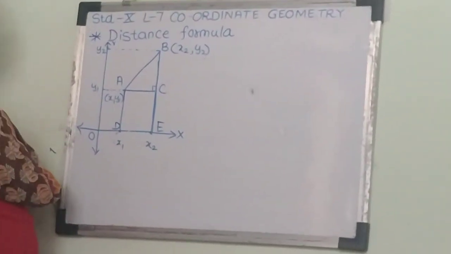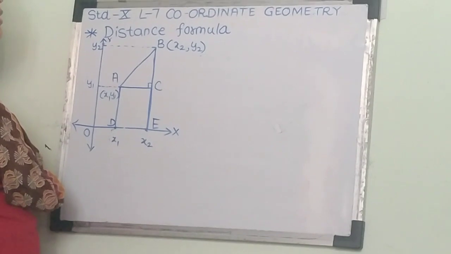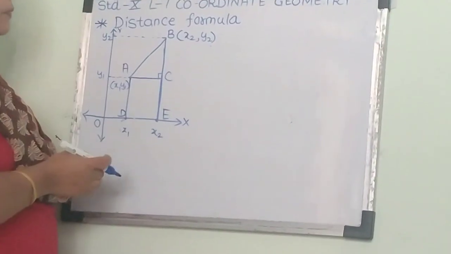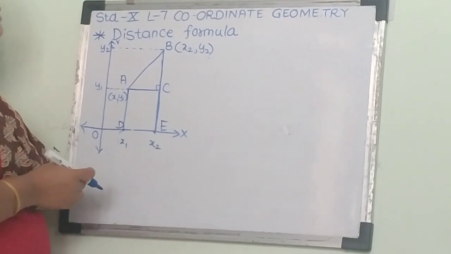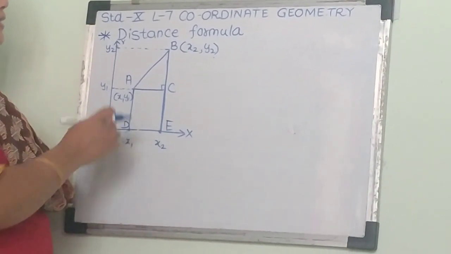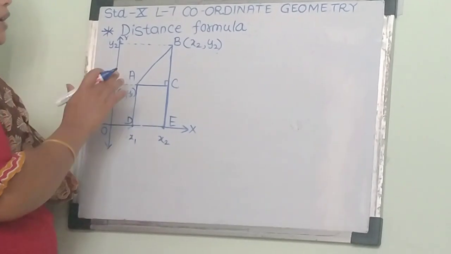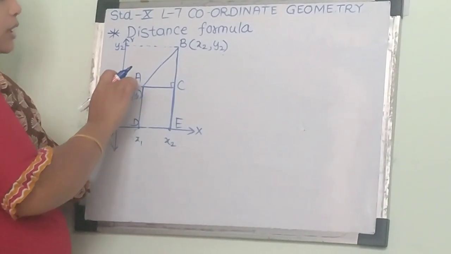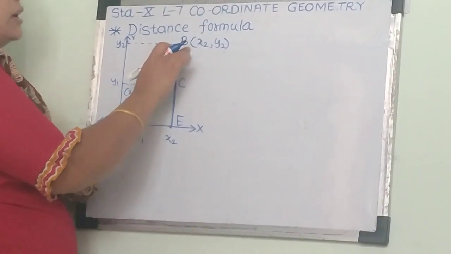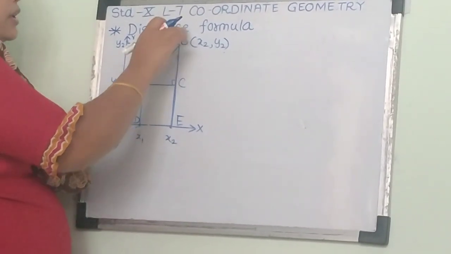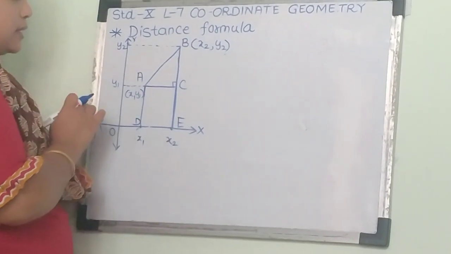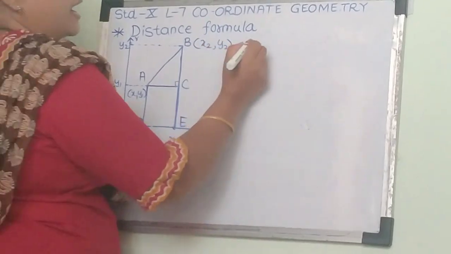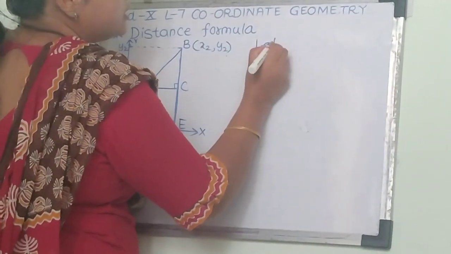Now the next concept, the first concept from this lesson, is the distance formula. Now what is a distance formula? We know that distance means we have to find the distance between 2 points. Suppose here I take A and B, whose coordinates are given.